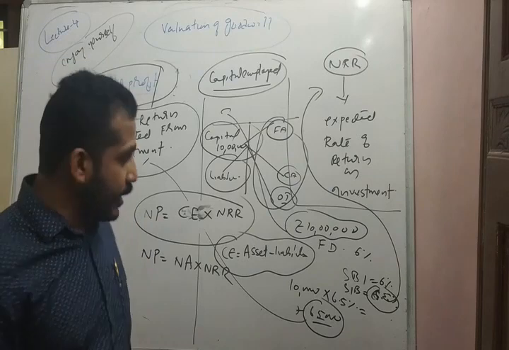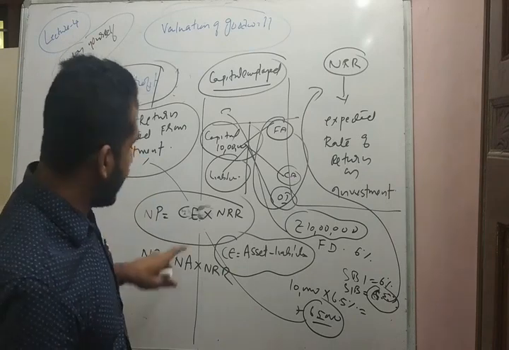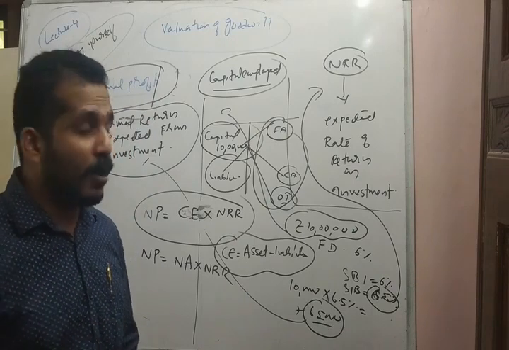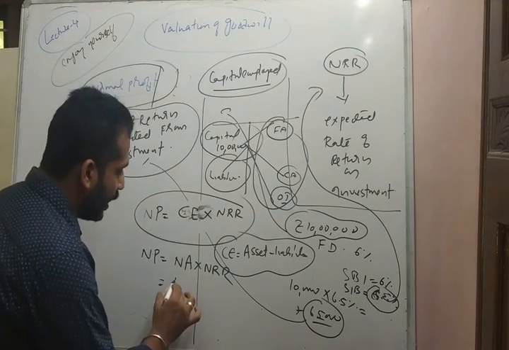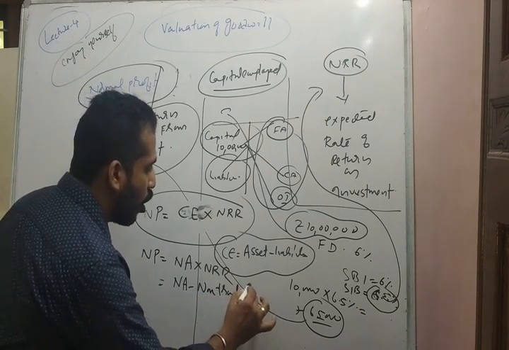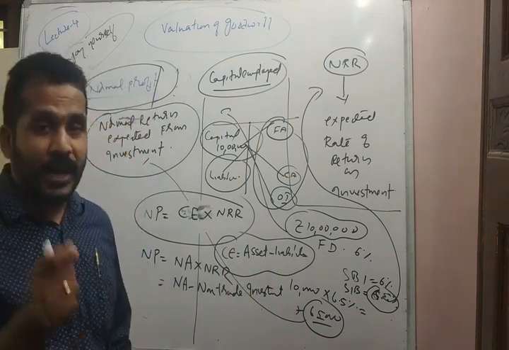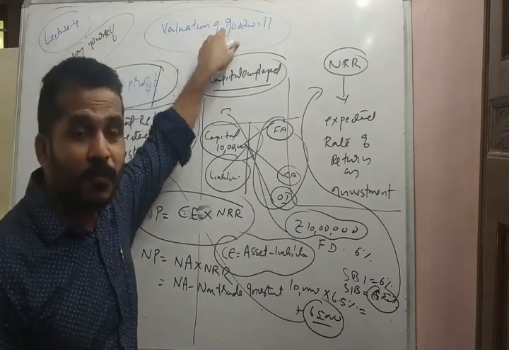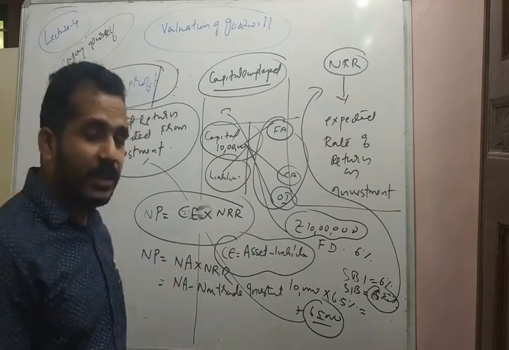So while calculating net assets for the purpose of calculating normal profit, while valuing goodwill, we will ignore non-trade investment from the net assets.